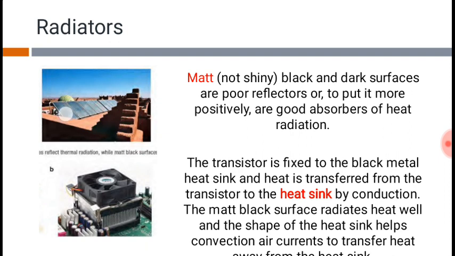Okay, so this radiator does the absorption of the thermal radiation. It serves the purpose for which it has been manufactured. And number two, this is a heat sink. This whole setup is known as a heat sink.